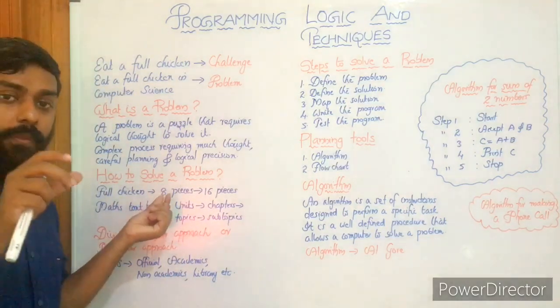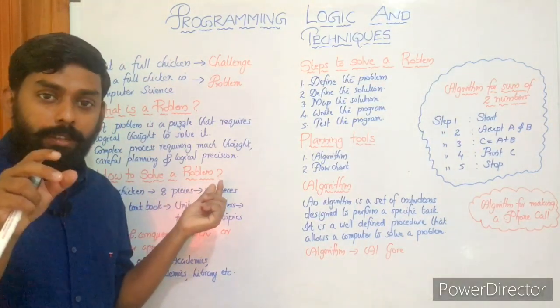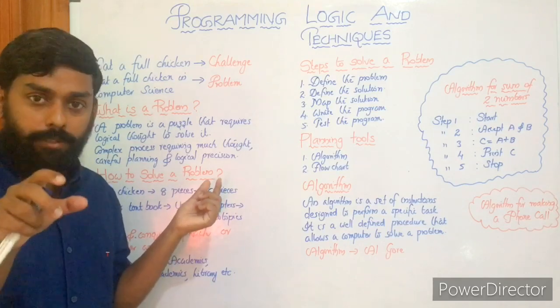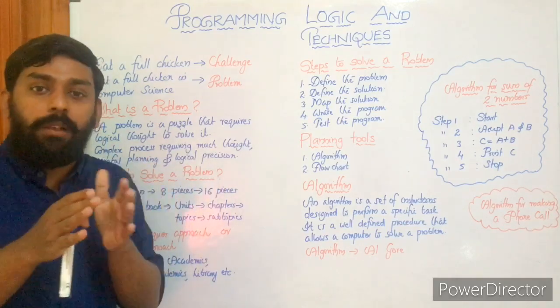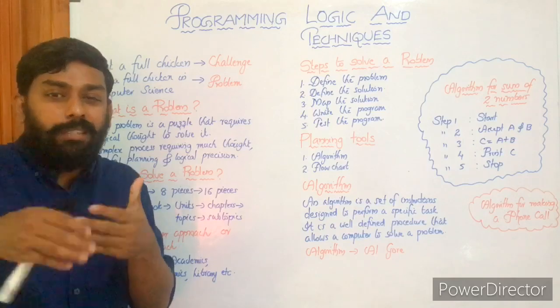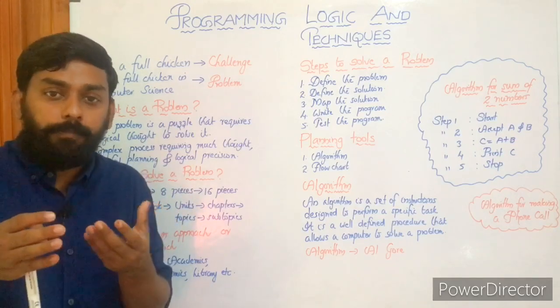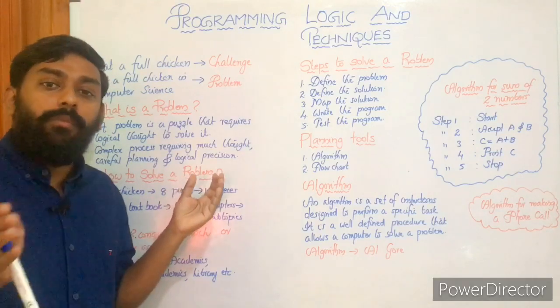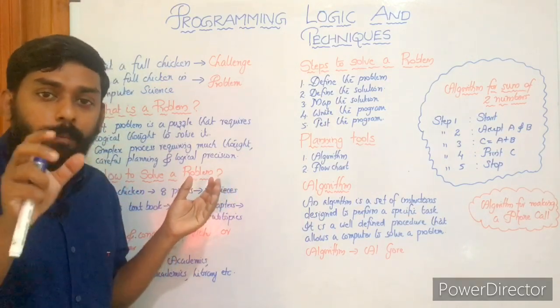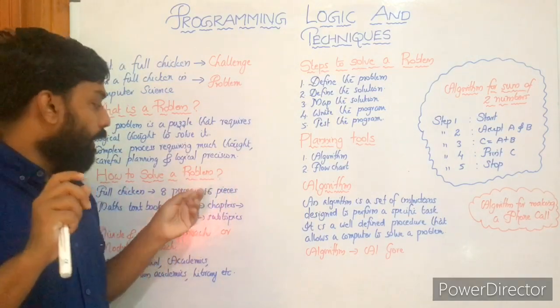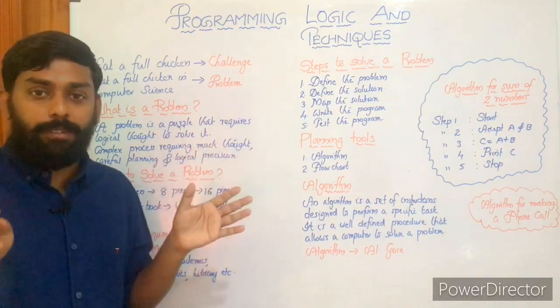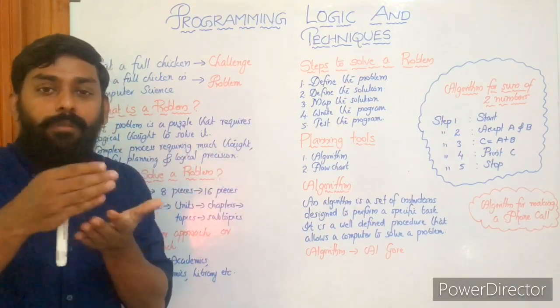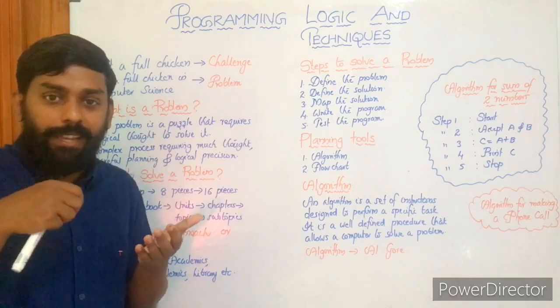We divide the full chicken into smaller pieces. First we have divided it into 8 pieces. Eating 8 pieces itself seems to be complex, right? Yes, and what we do is we again divide the 8 pieces into 16 pieces, right? So they will be small in size, and it will be very easy for you to eat it up, right?